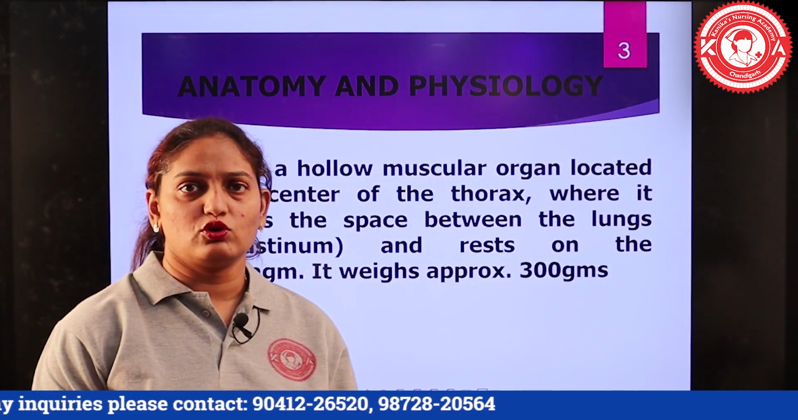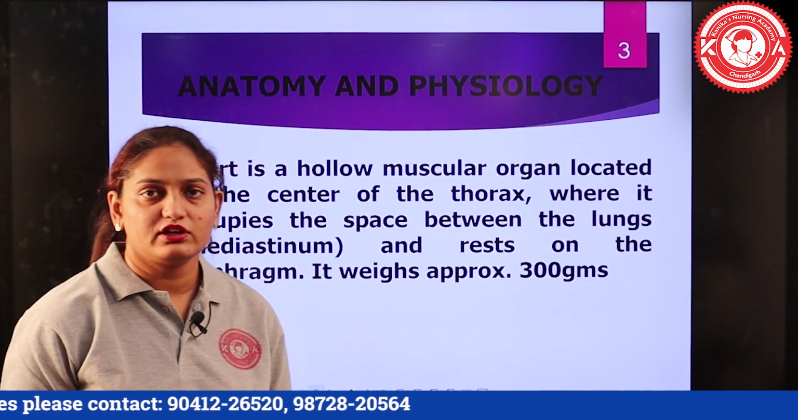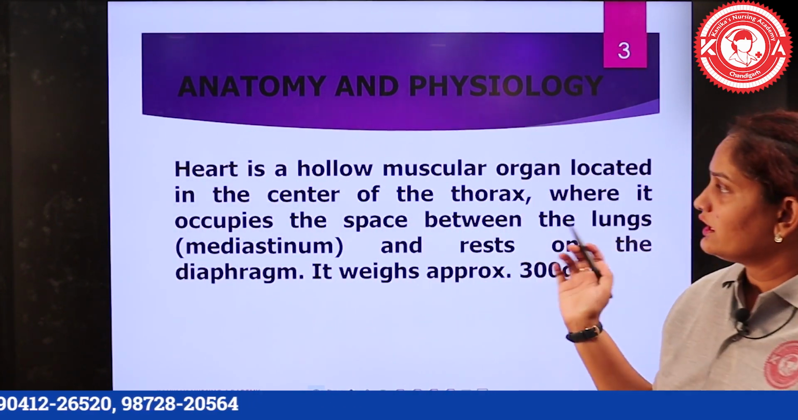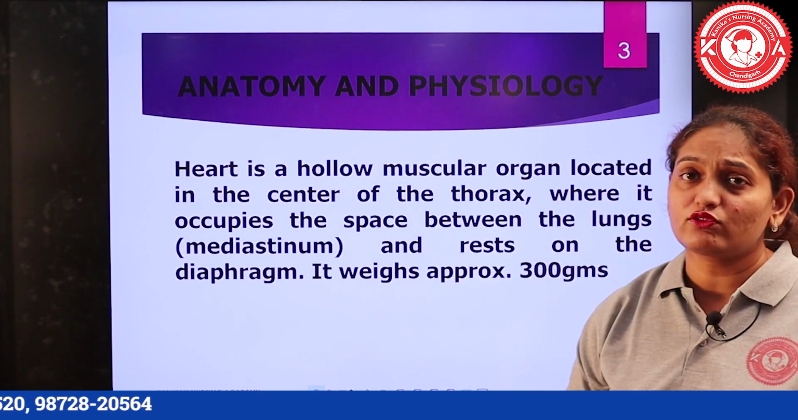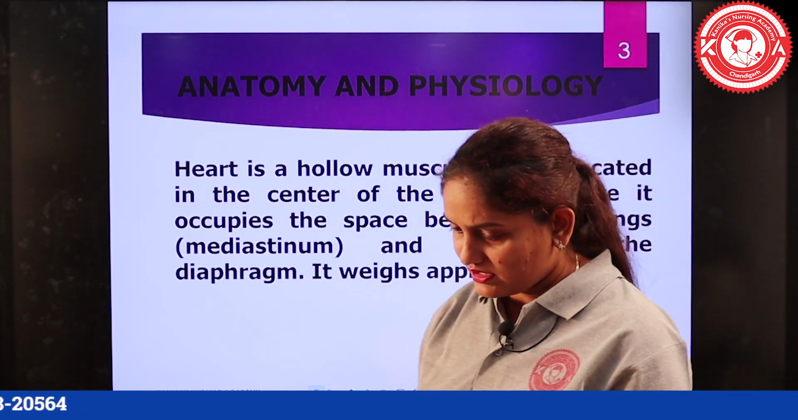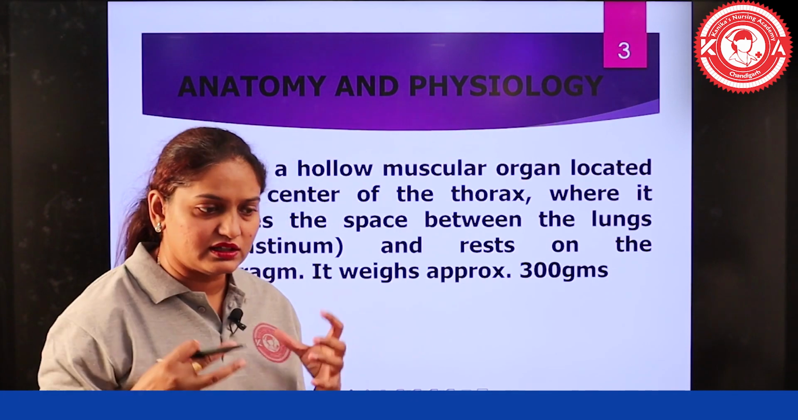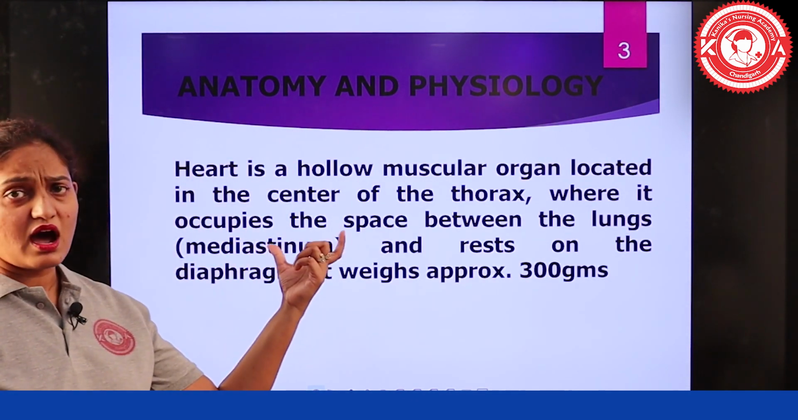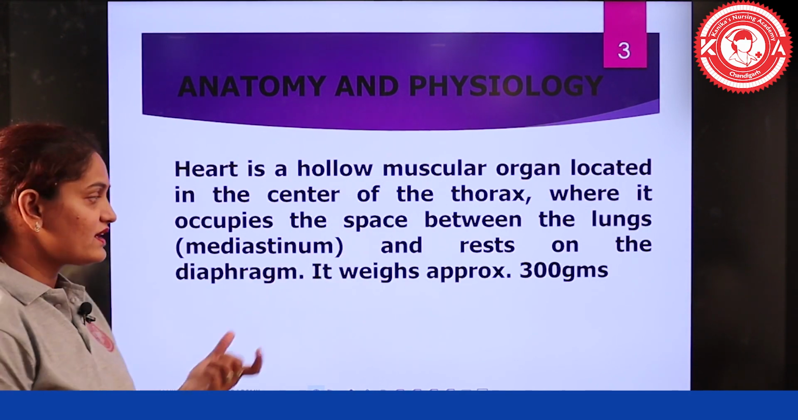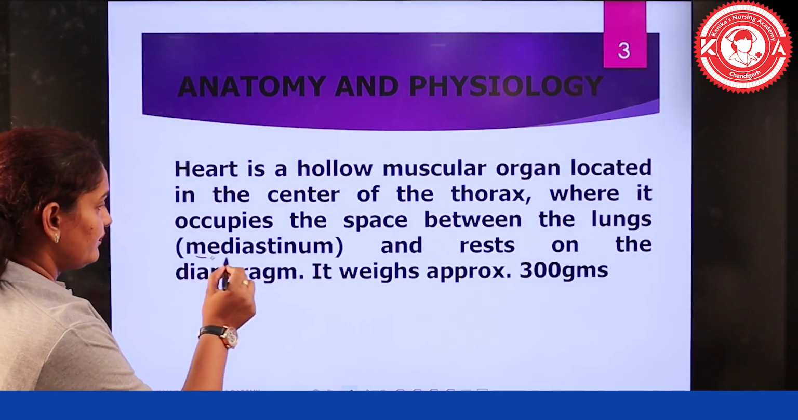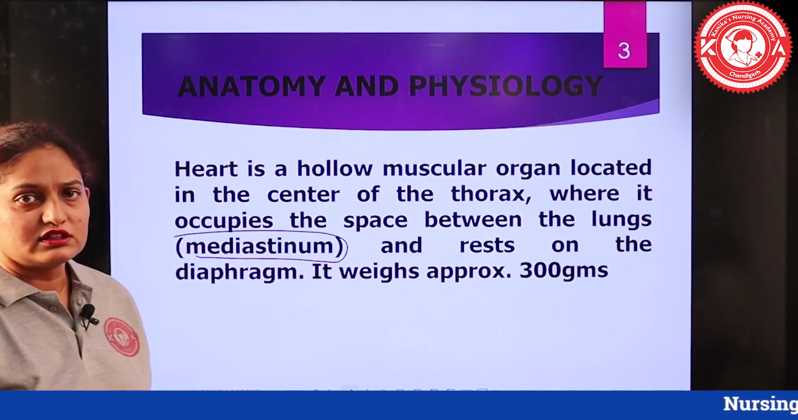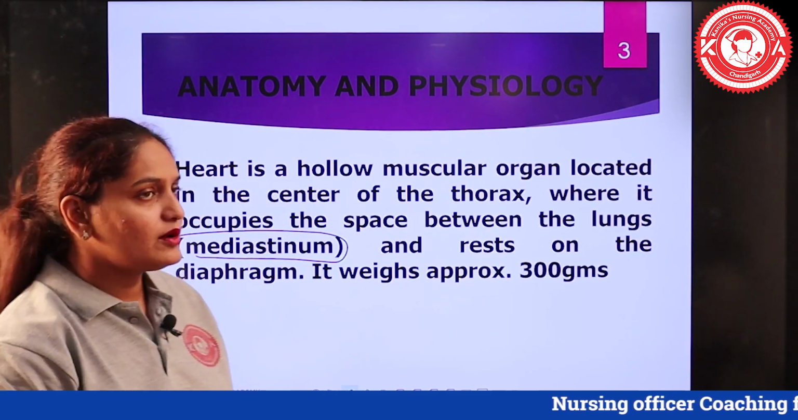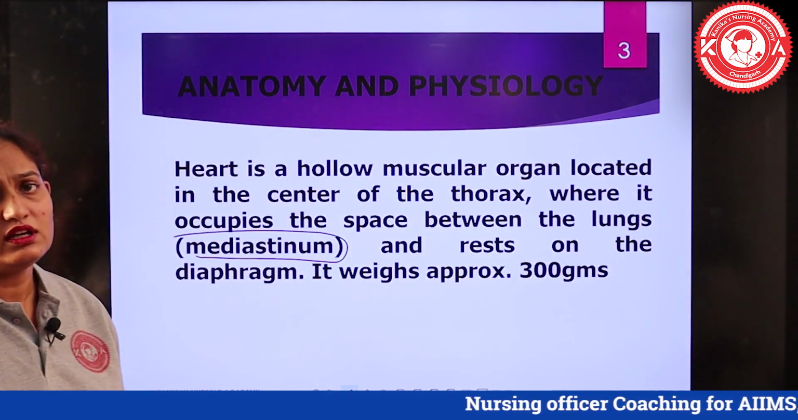Just as I was telling you about the heart, as I told you already, heart is a hollow muscular organ, and it is located in the center of the thoracic cavity. Center of thoracic cavity is the area that is between the lungs, and we call that area the mediastinal area. The heart is the organ which occupies the space between the lungs, and that space is known as mediastinum, and the approximate weight of heart is 300 grams.